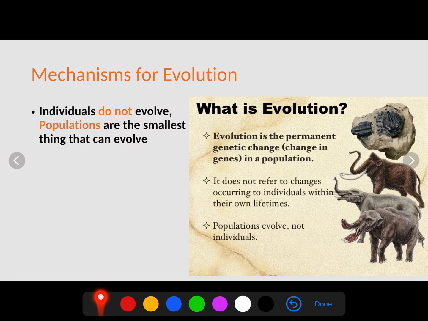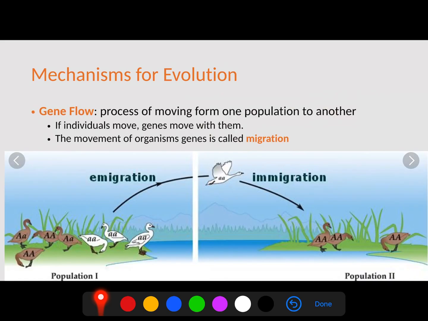So in terms of evolution, individuals do not evolve; populations evolve. Populations are the smallest thing that can evolve. If you want to think about it, an individual can have a mutation, but if that mutation is not beneficial or does not allow them to interbreed, it means nothing. In order for evolution to take place, it has to occur throughout the entire population. So evolution is a permanent change in the genes of the population and not just of a single individual.